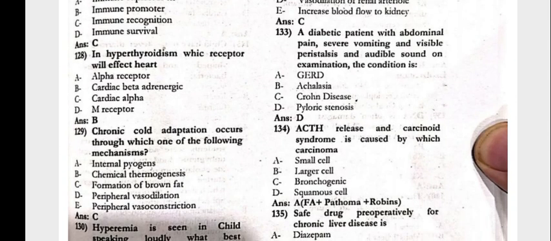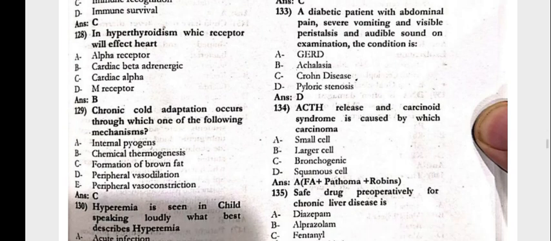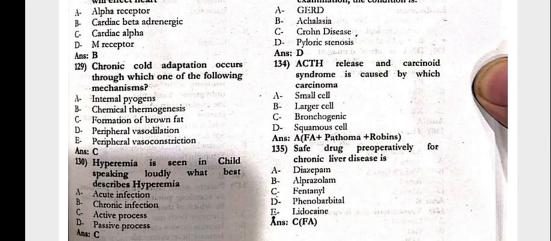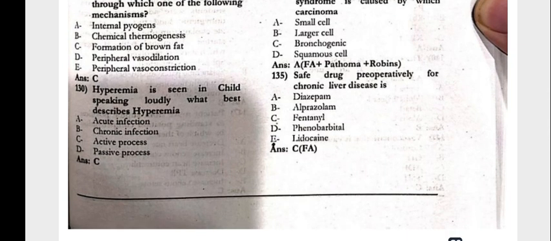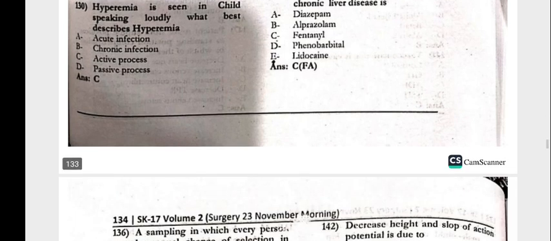A diabetic patient with abdominal pain, severe vomiting, visible peristalsis, and audible sound on examination. The condition would be pyloric stenosis. ST release, and carcinoid syndrome is caused by which carcinoma? The small cell carcinoma. The safe drug pre-operatively for chronic liver disease is fentanyl.